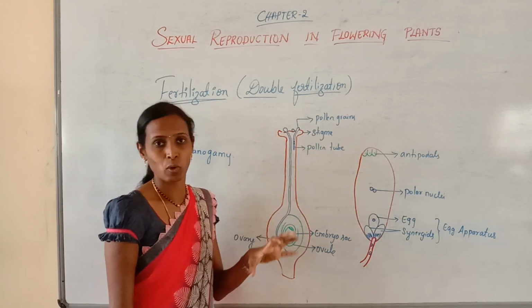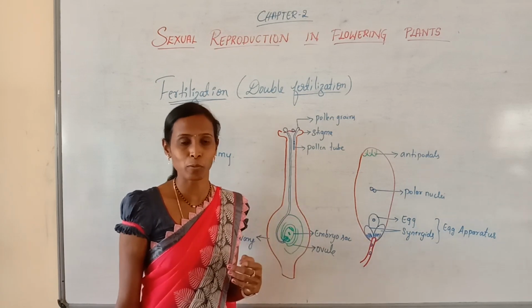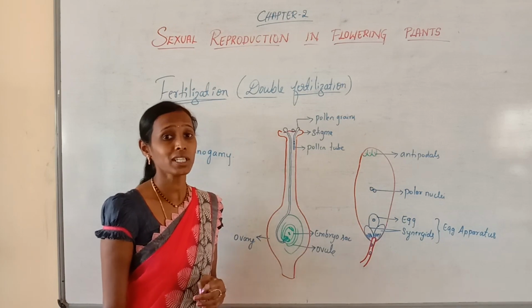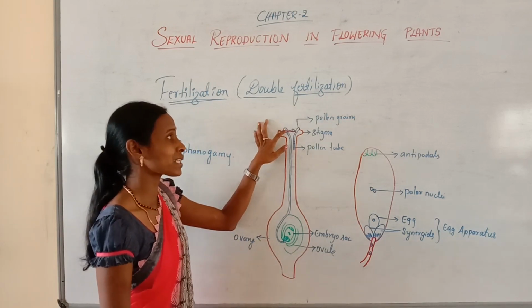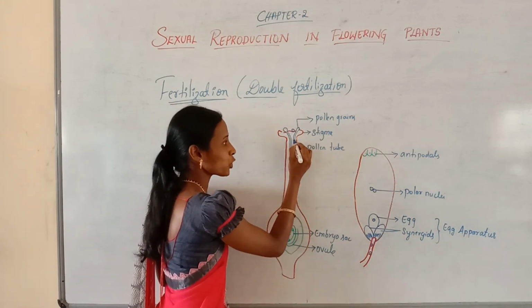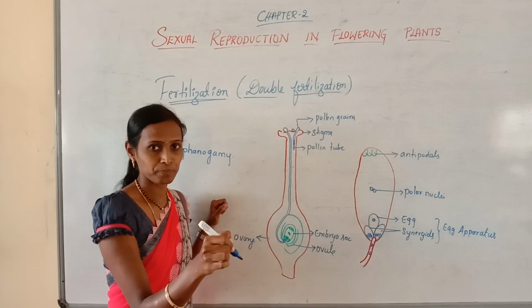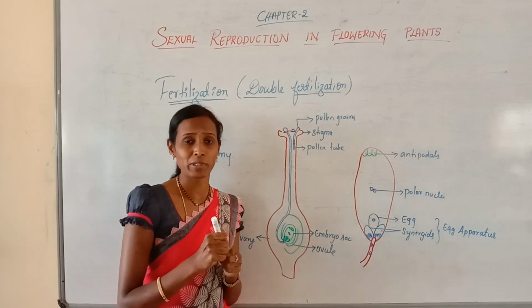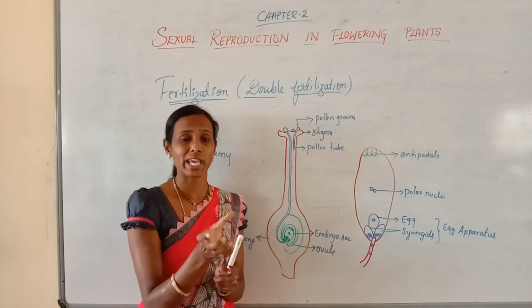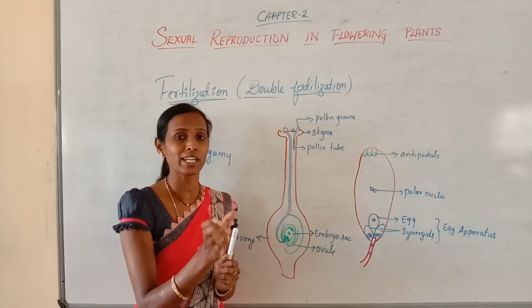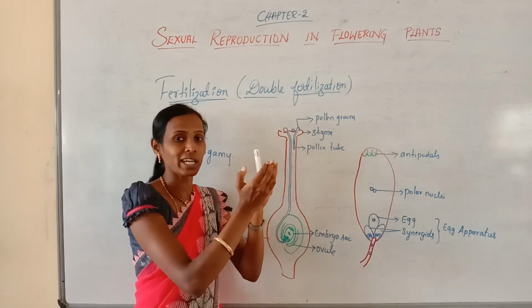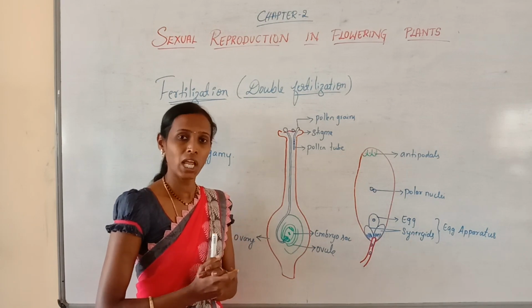You know the structure of the pollen grain. The intine develops as a pollen tube from any one of the germ pores, and whatever contents are present within the pollen grain will be transferred into the pollen tube, including the two male gametes. I told you how the two male gametes are formed. There is a large vegetative cell and a small generative cell, and that generative cell divides to form two male gametes.